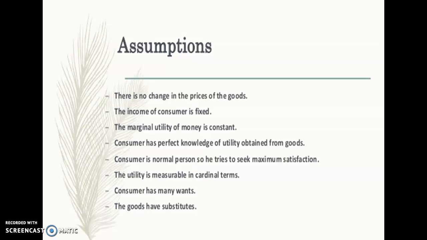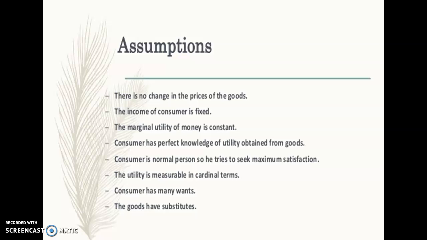The income of the consumer must also be the same. If it is changing, then automatically he will be going for another commodity or good. Coming to marginal utility of money is constant. What does it mean? So the utility or the satisfaction he derives from whatever he is going to spend will be the same.